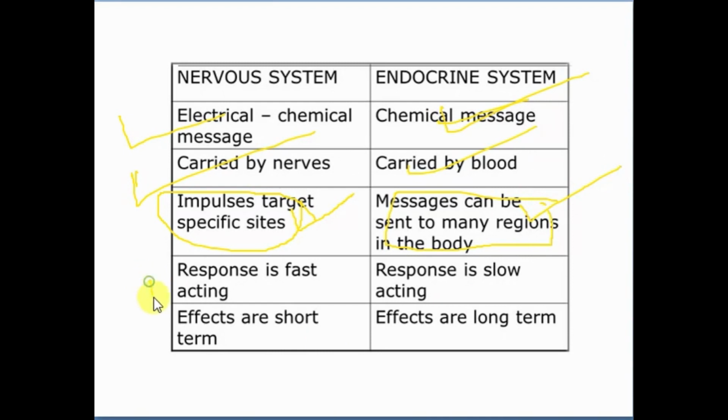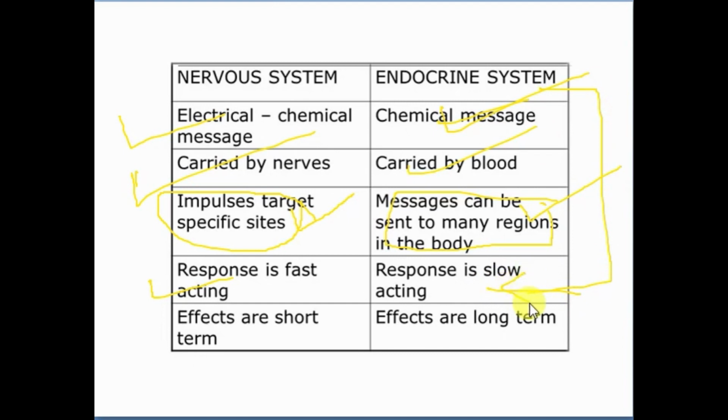In the nervous system, the response is very fast, very quick. I am listening, you are speaking, I am speaking, you are listening. All these things are a very fast process done by our nervous system. In the endocrine system, the response is very slow.